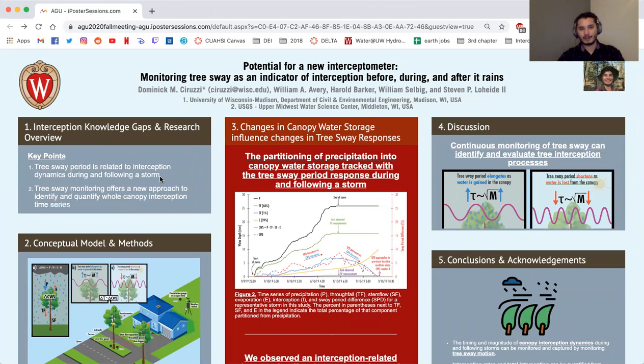And today I'll be sharing some of our work on monitoring tree sway as an indicator of interception processes.